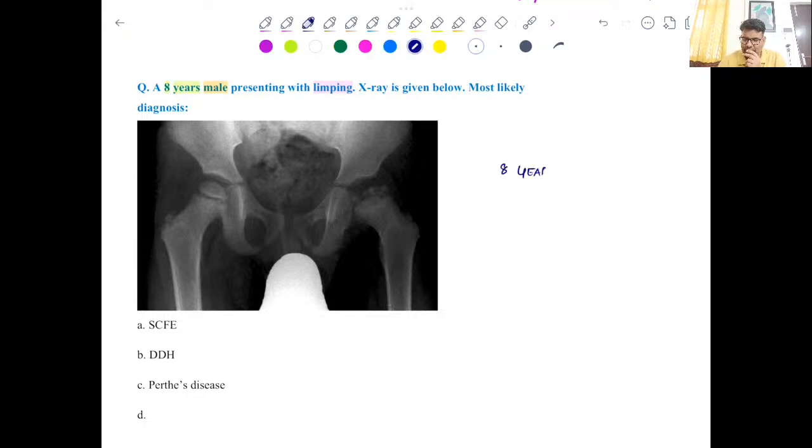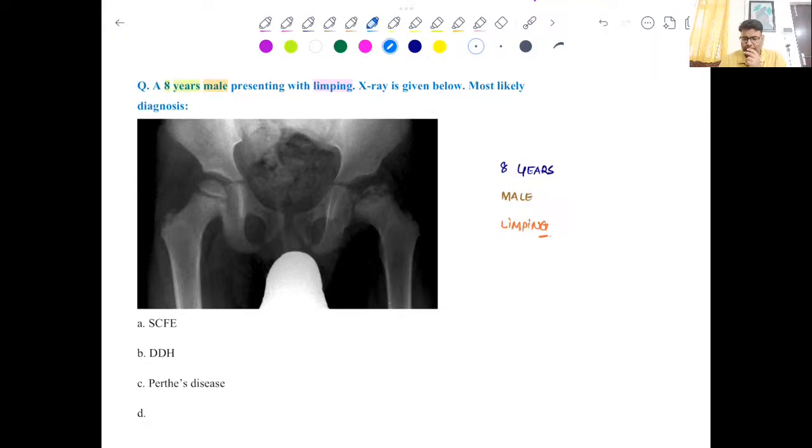So age is 8 years, then male, and now limping. Clear?